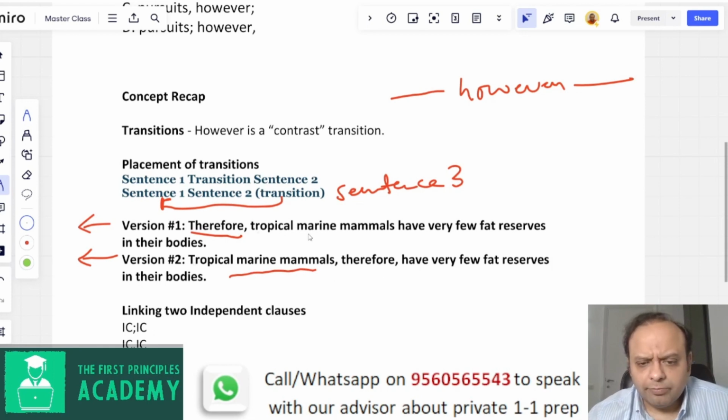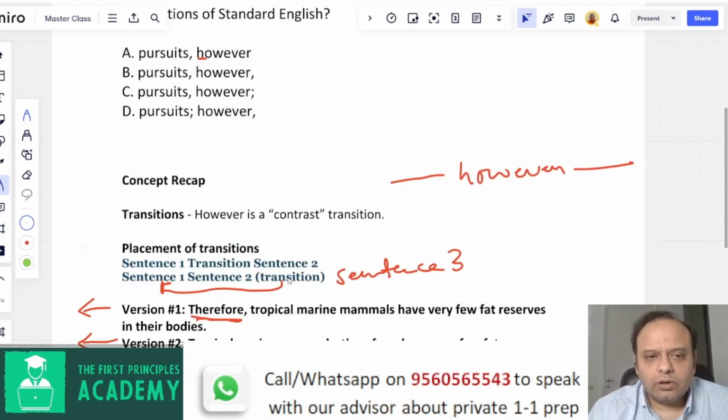So what could it have been if tropical marine mammals have very few fat reserves in their bodies and something is causing it, right? Versus if the marine mammals are, say, not tropical, or in the higher latitudes, maybe they don't have fat reserves in their bodies, right? So something would have caused the author to write this sentence and have a causality. But the thing to note is, irrespective of where therefore occurs, this is being logically connected to the sentence that would have preceded, not the one that follows this, right?